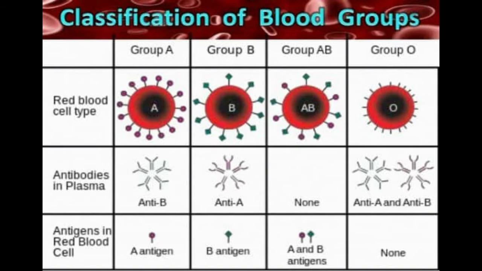Number 1. A group individuals. Antigen A is present on the surface of RBC and antibody B, anti-B, is present in the plasma. Number 2. B group individuals. Antigen B is present on the surface of RBC and antibody A, anti-A, is present in the plasma. Number 3. AB group individuals. Antigens A and B are present on the surface of RBC and both the antibodies are absent in the plasma. Number 4. O group individuals. Antigens A and B are absent on the surface of RBC. However, the plasma contains both the antibodies, anti-A and anti-B.